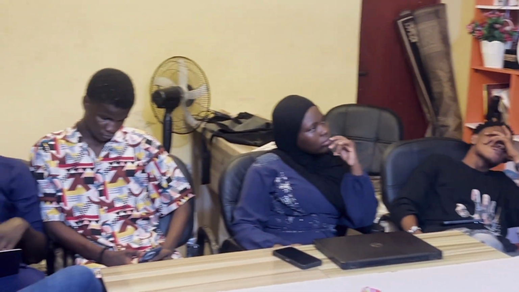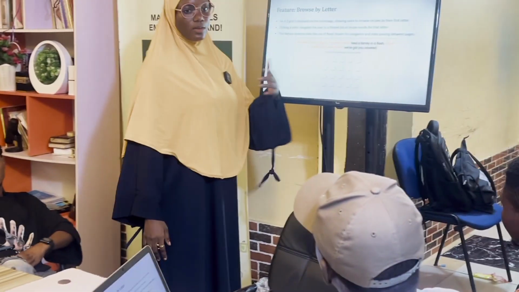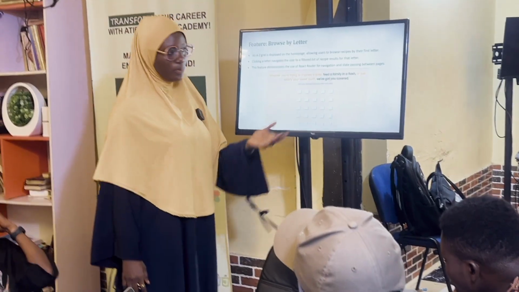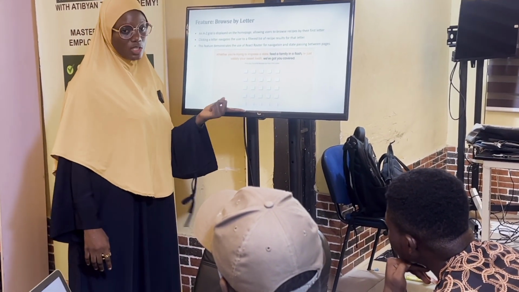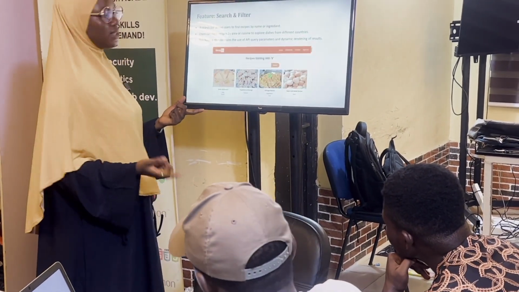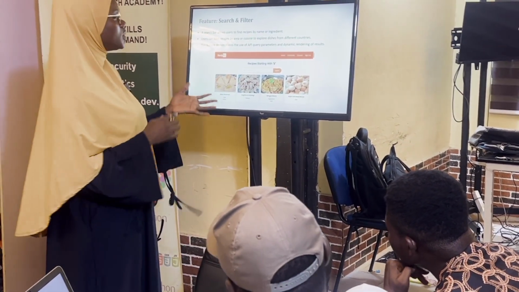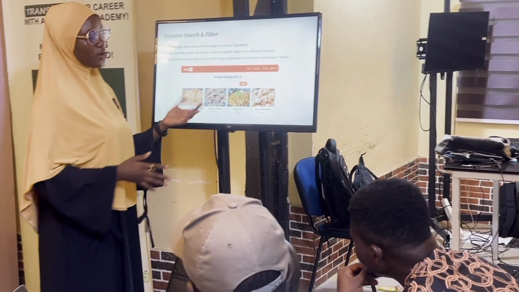So the first feature is browse by letter. On the landing page, there's an A to Z grid like this that you can click on. So when you click on A, every recipe that starts with A comes up, or every recipe that starts with B comes up. You can see this in the home page. From the hero section, you can also navigate to this section, and from the navbar, you can also navigate to this section. Next one. So search and filter, when you are already in the section for a recipe.